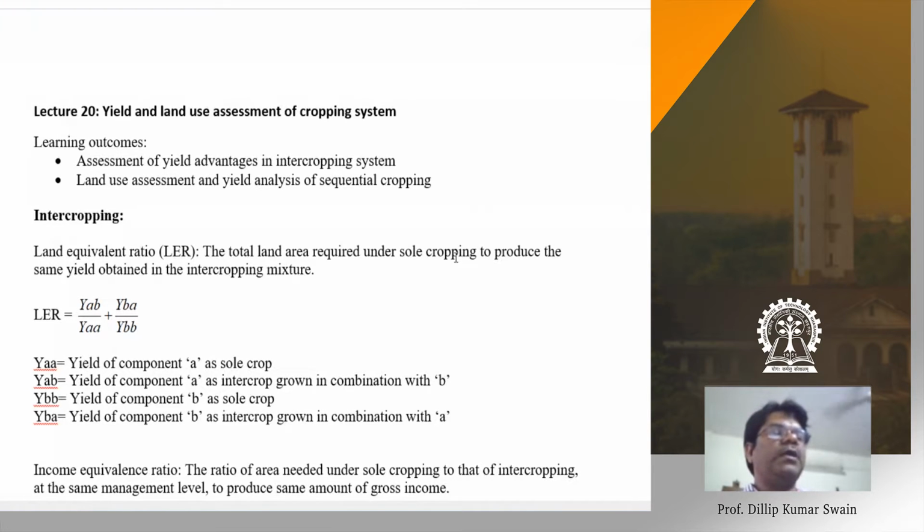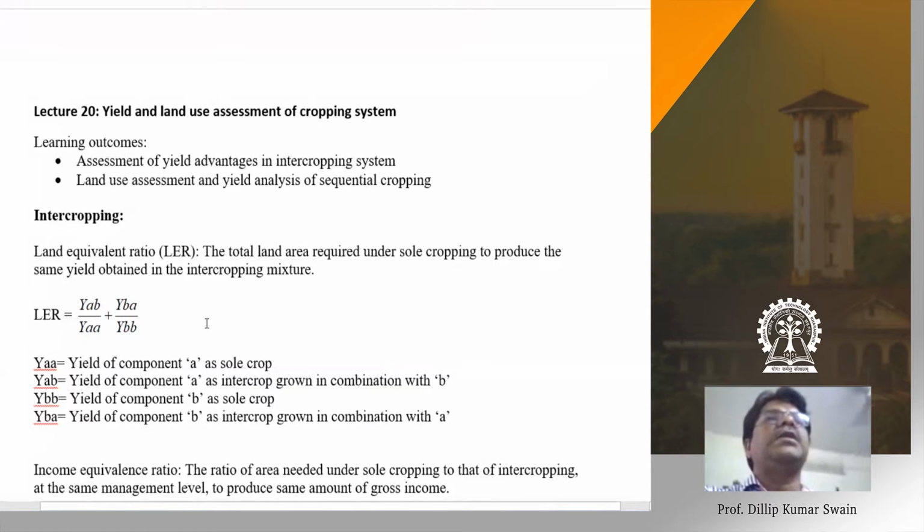So it's very important to make an assessment of this cropping system. Once we are growing different crops, then you can go for yield assessment and economic assessment of the cropping system. Suppose you have intercropping, where two crops are grown together. How can we see whether intercropping is advantageous over sole cropping, or has disadvantages over sole cropping? To assess the yield advantage of intercropping over sole cropping, we go for the land equivalent ratio calculation.